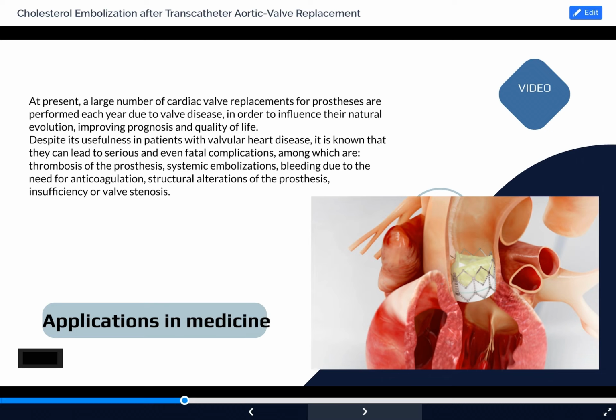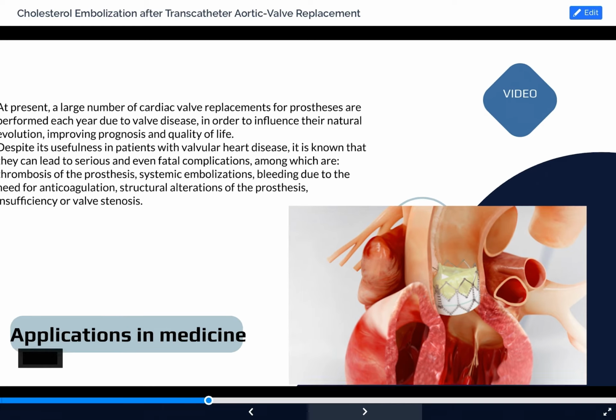Despite their usefulness in patients with valvular heart diseases, it is known that they can lead to serious and even fatal complications, among which are thrombosis of the prosthesis, systemic embolizations, bleeding due to the need for anticoagulation, structural alteration of the prosthesis, insufficiency, or valve stenosis.